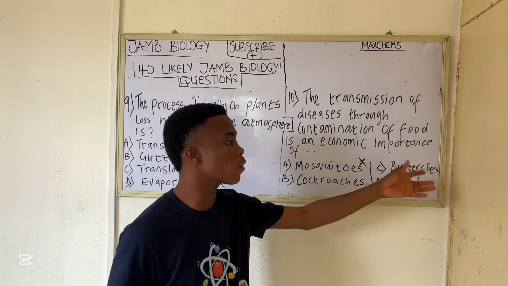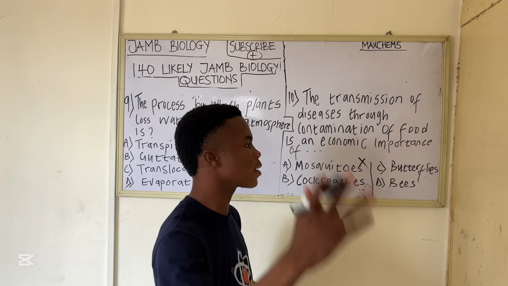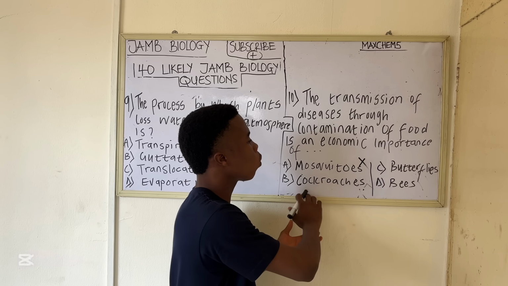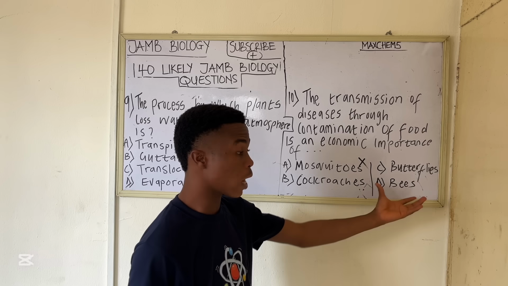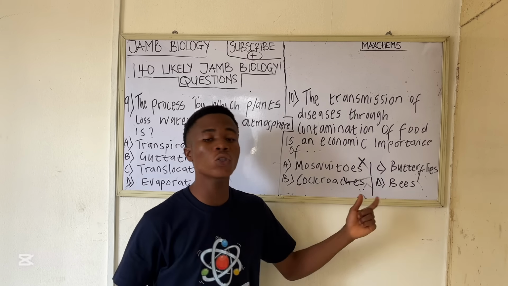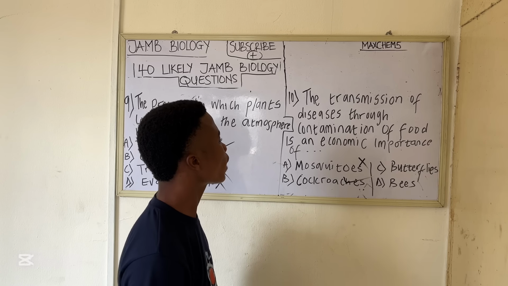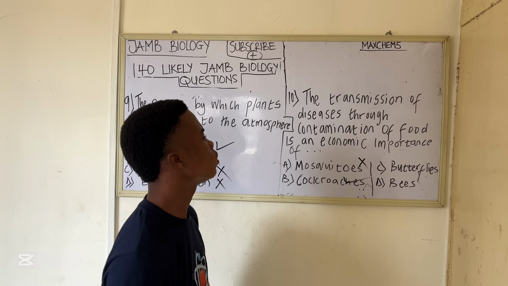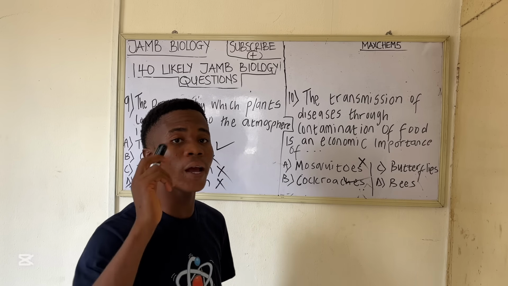Then butterfly is related to flowers. It does not cause disease through contamination of food. Likewise, bees. So the correct option here is cockroaches. So cockroaches is the correct option. Mark that. Cockroaches is the correct option here. So let's go to the next question.